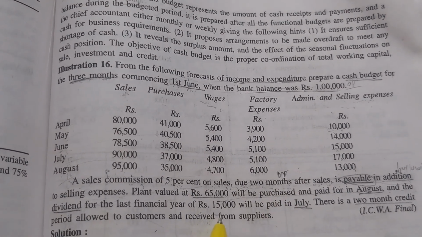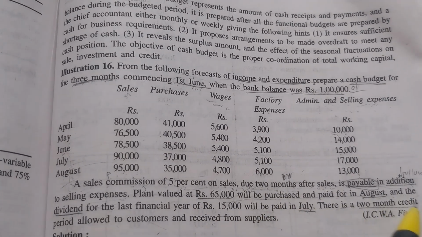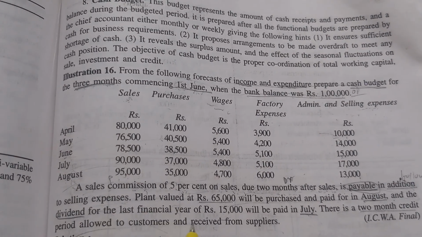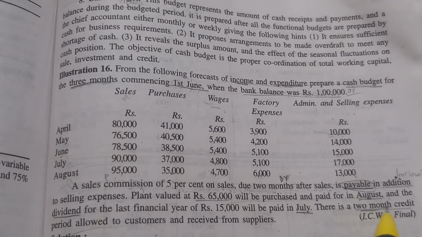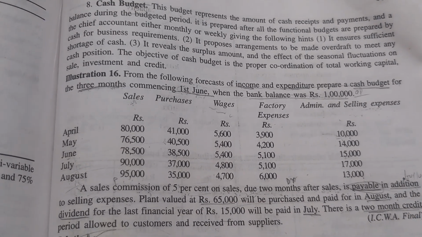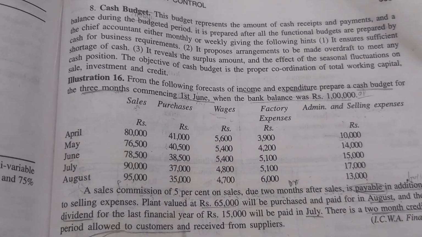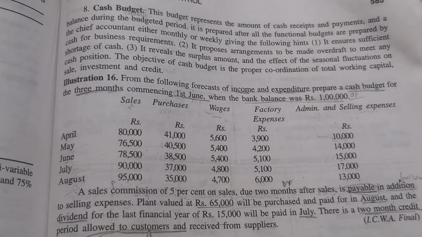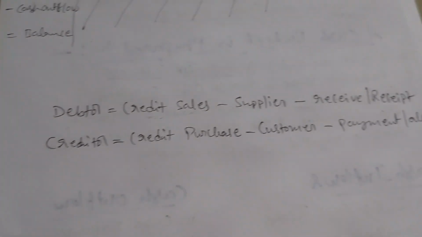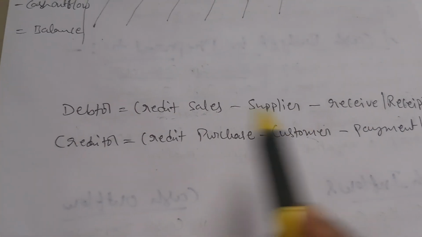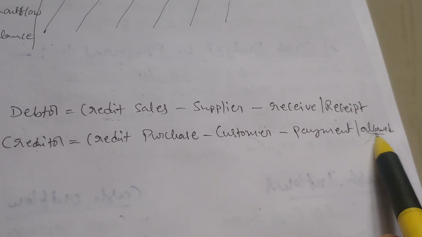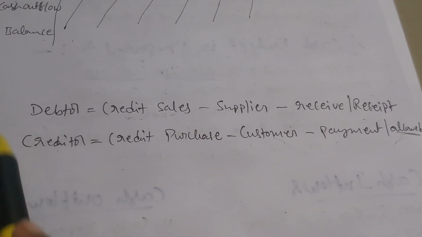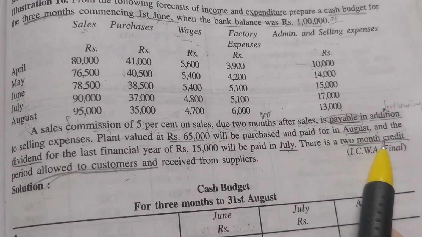There is a 2 months credit period allowed to customers and received from suppliers. This is very important. 2 months credit period allowed to customers means a debtor is created, and from suppliers means a creditor is created.